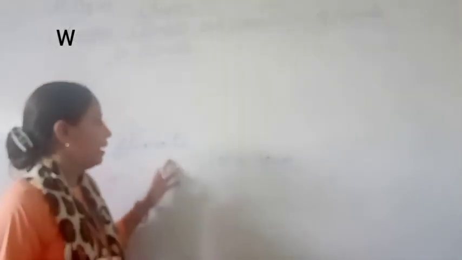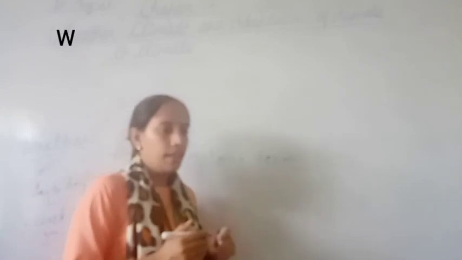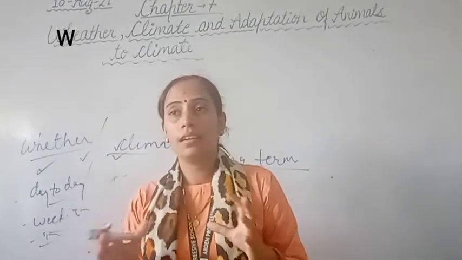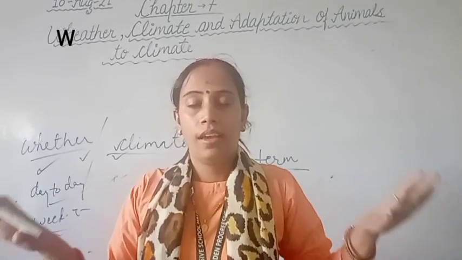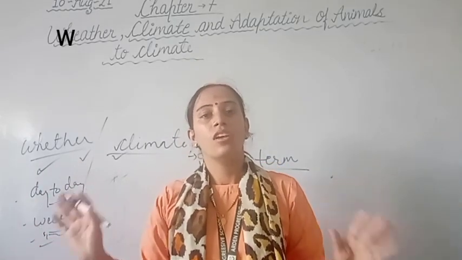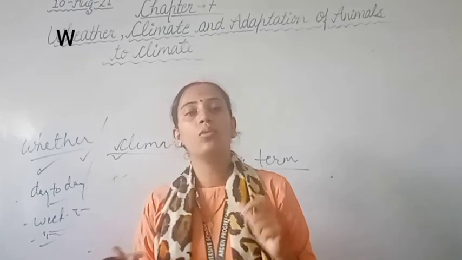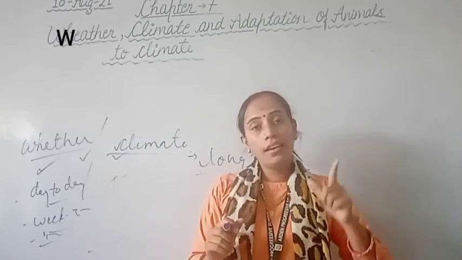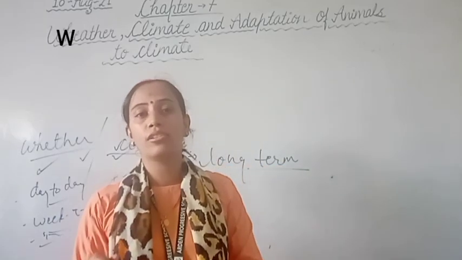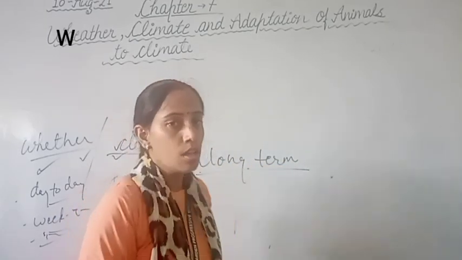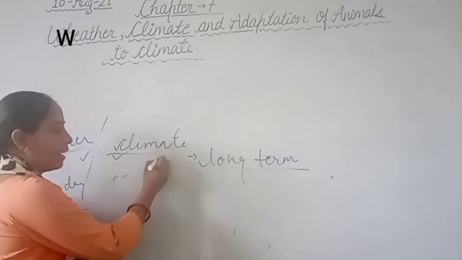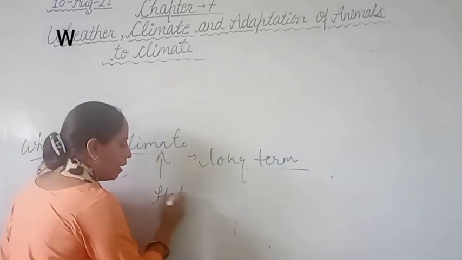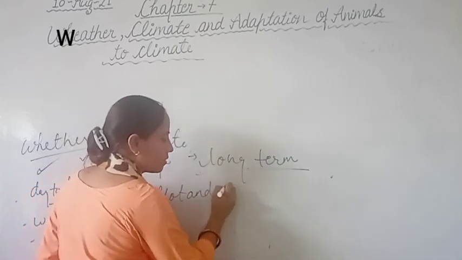Clear? So here, suppose we take the example, there is some place where it is hot most of the time. So that place is known as hot in climate, and when there is also heavy rainfall, we can say the climate of that particular place is hot and wet.